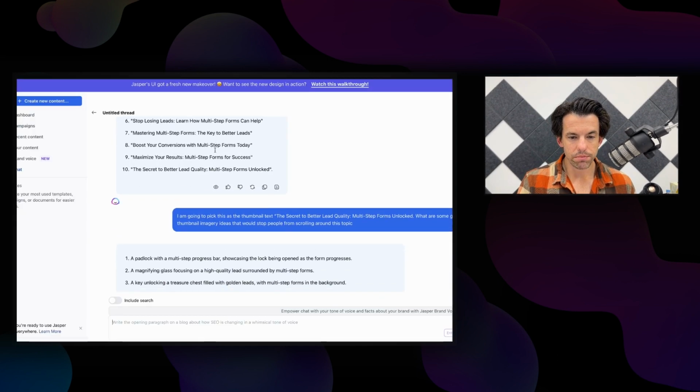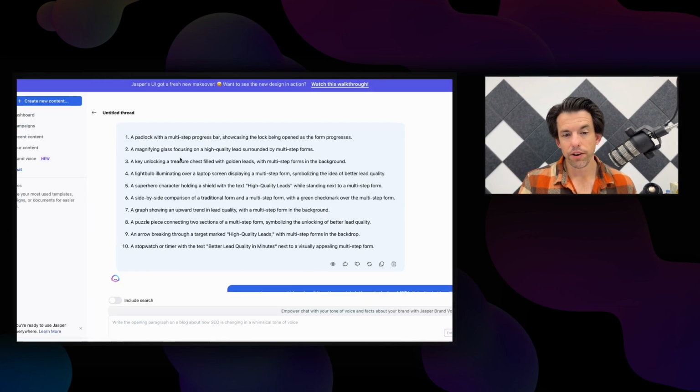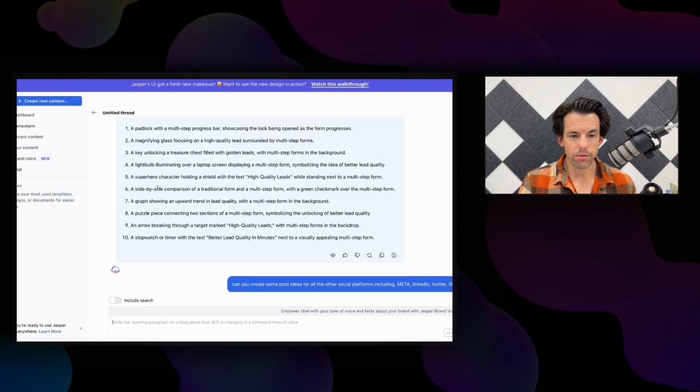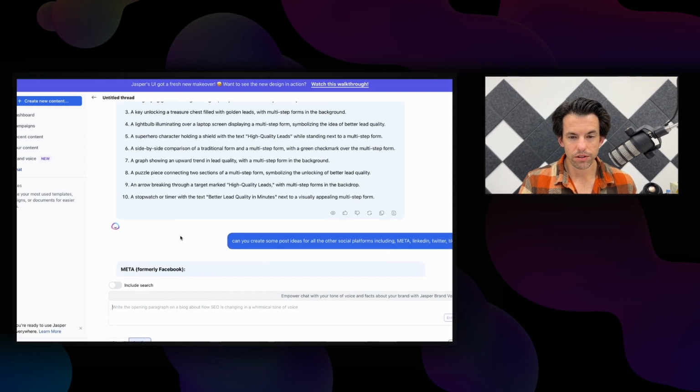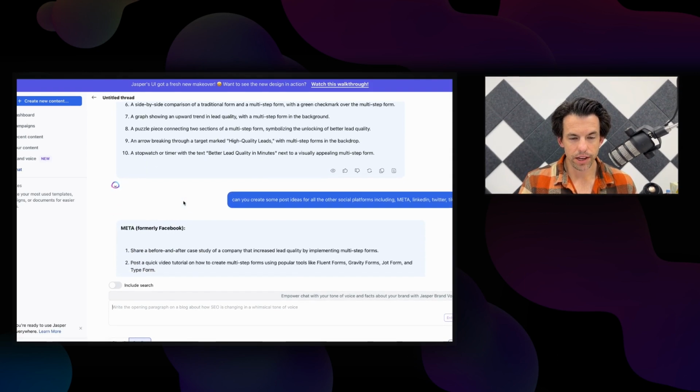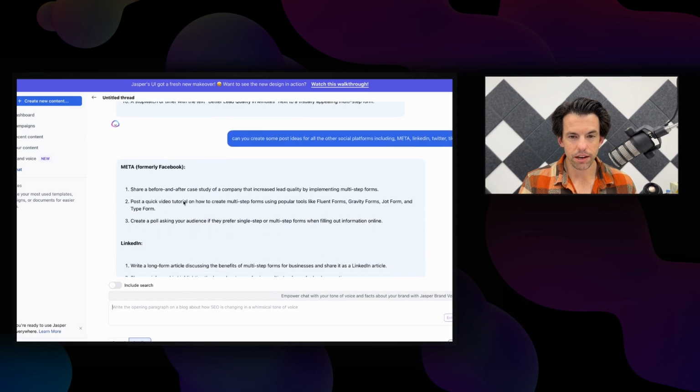If we go into Jasper, some good ideas. It's different ideas than what I've seen on ChatGPT. Some similar as well, the magnifying glass and the light bulb, which was mentioned on the OpenAI ChatGPT as well, but there's also some new ones here that weren't mentioned in the other two, which I think is great. But yeah, it's all about just getting as many ideas as you can and picking the ones that you like the most.